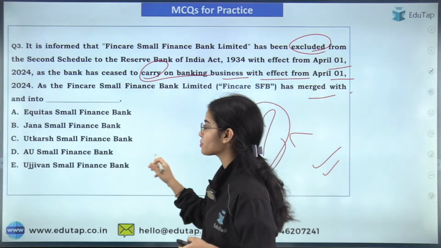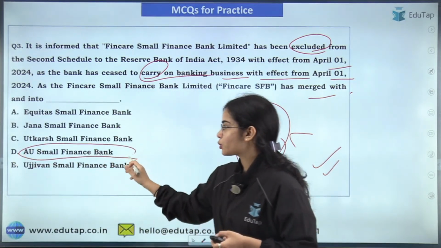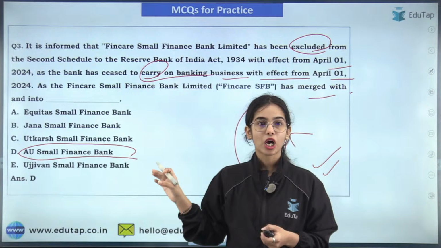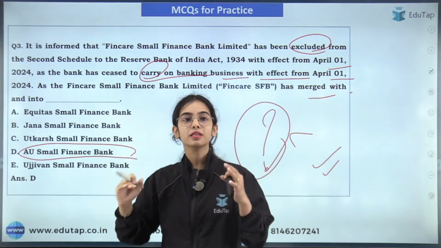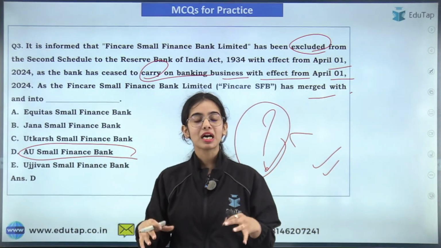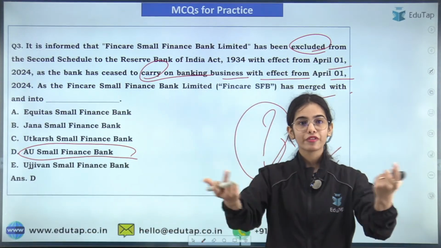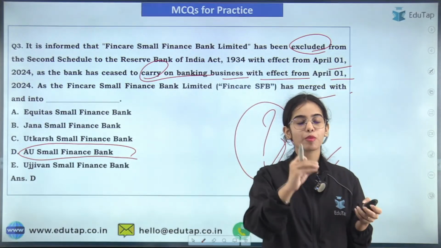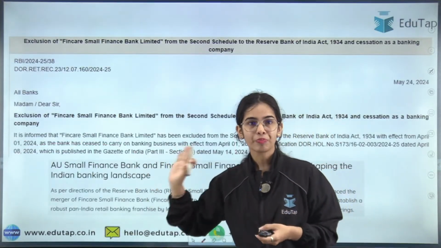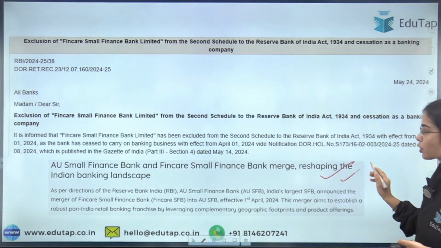The Fincare Small Finance Bank has merged into the AU Small Finance Bank. So now the AU Small Finance Bank has the branches of the Fincare Small Finance Bank that have amalgamated into the AU Small Finance Bank. So all the Fincare branches will now have the name of AU Small Finance Bank. That is the major news. Okay, that is the overall news.